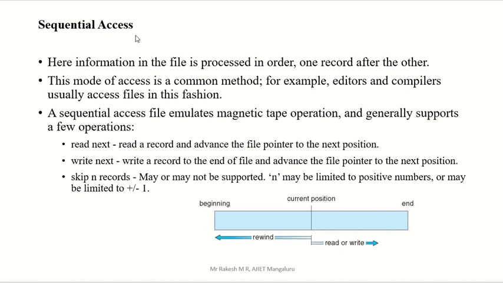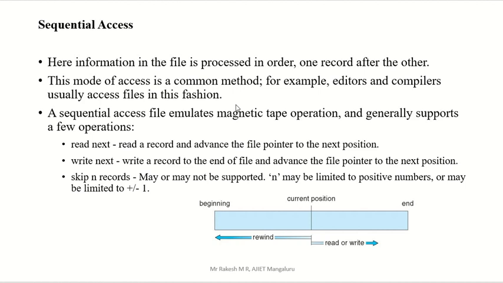Again, the second file we check. No. Third file, fourth file. Like this it continues until the 99th file. This is called sequential access: one by one, record by record, we have to find. This mode of access is the common method. Editors and compilers use this method.